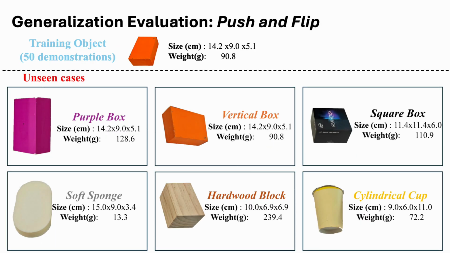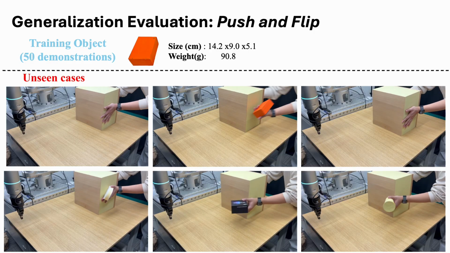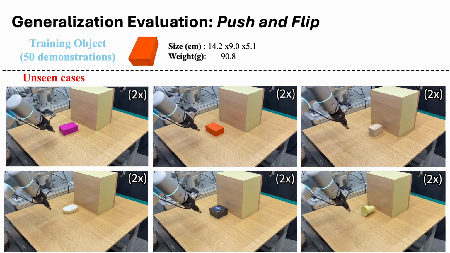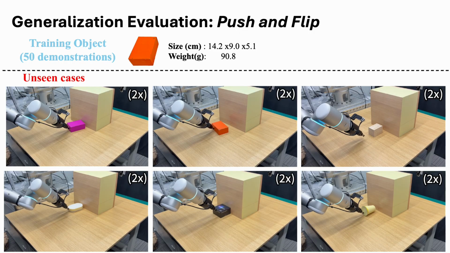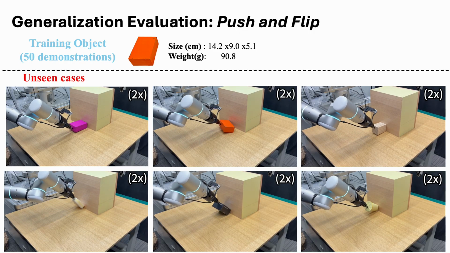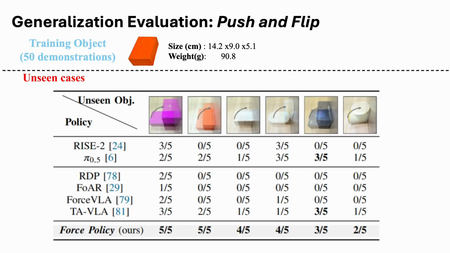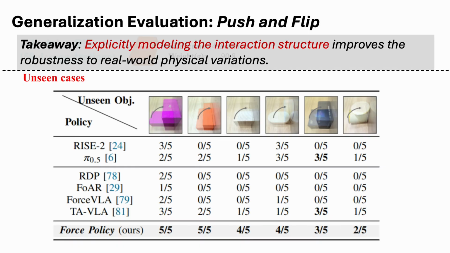We train on just one object with 50 demonstrations, then evaluate on unseen objects with different shapes and stiffness, and force policy still flips reliably by adapting its contact regulation rather than replaying a fixed motion. Baselines often break under these physical changes, while force policy keeps much higher success rates, even on harder cases like the sponge and cup. The takeaway is that explicitly modeling interaction structure improves robustness to real-world physical variation.